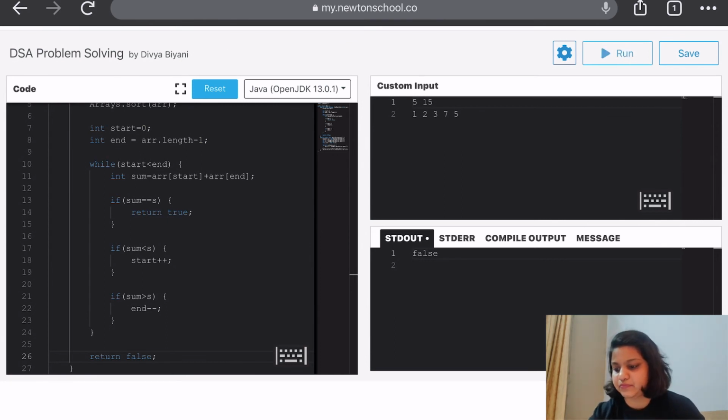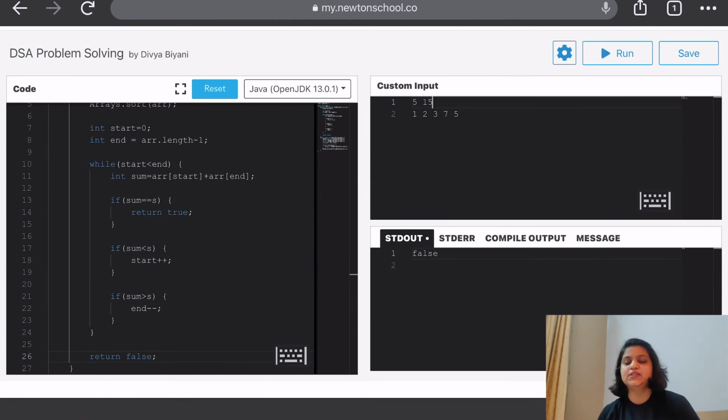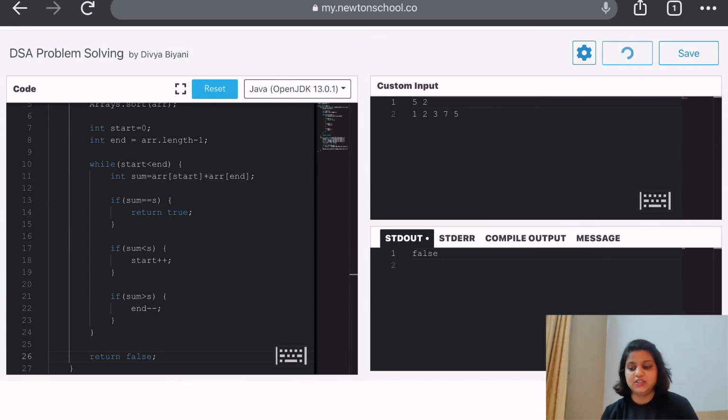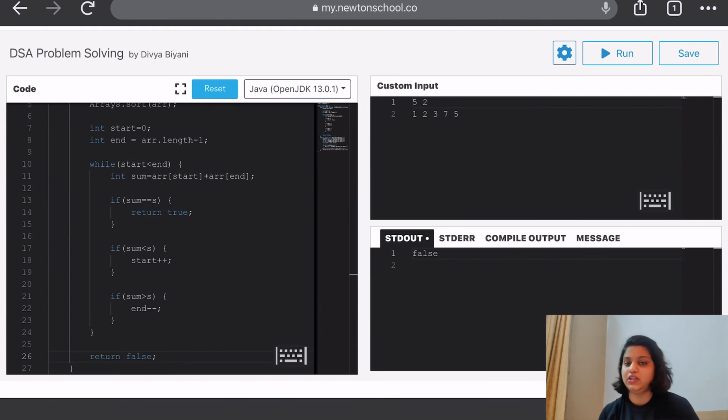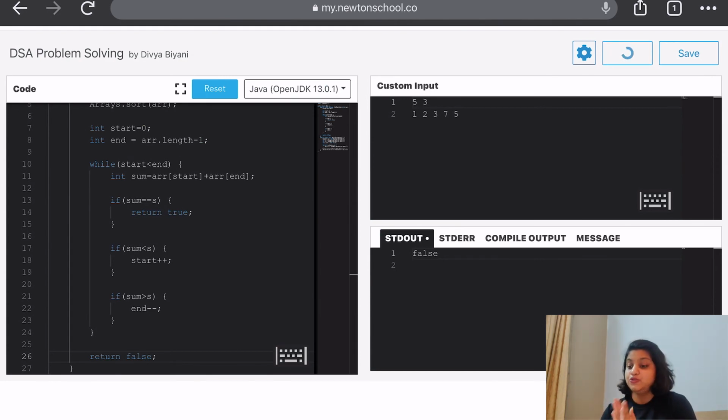Yes. Now let's try with, say, maybe 2. Okay. Now you know there are no elements whose sum is equal to 2. We are going to do one more test, which is with 3. Now we know 1 and 2 equals 3, so our answer should be true, which it is. So this particular approach is well tested. Now I would like you to find more such corner cases for this particular problem.